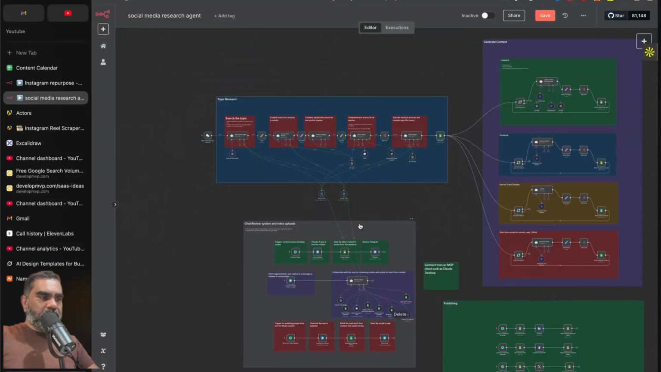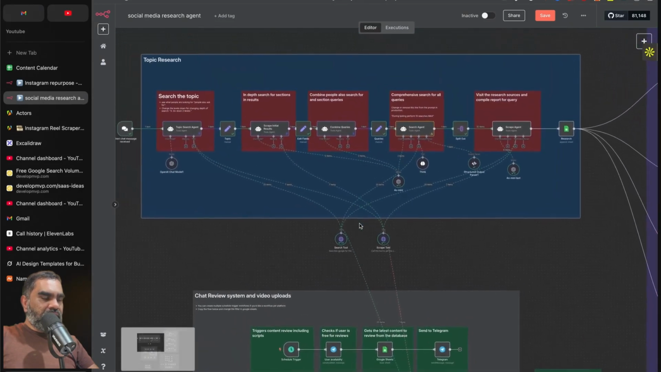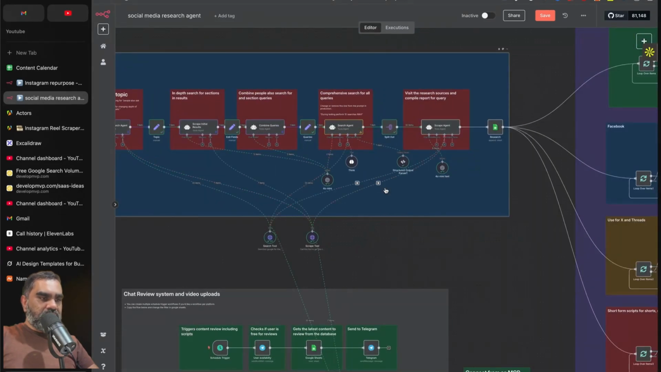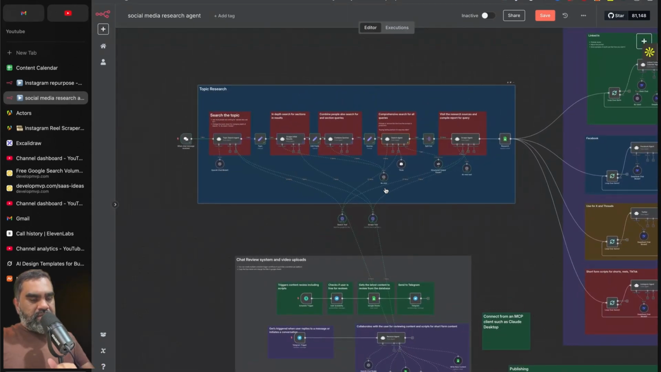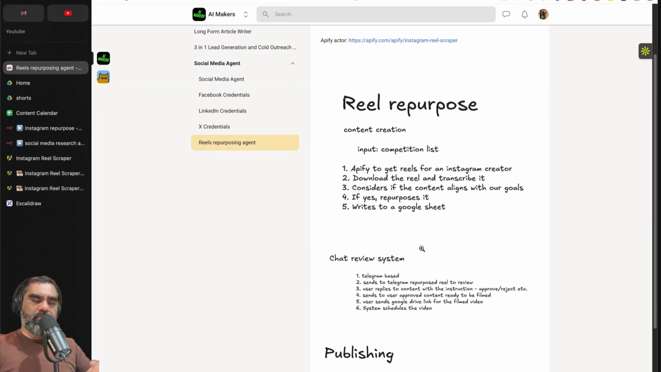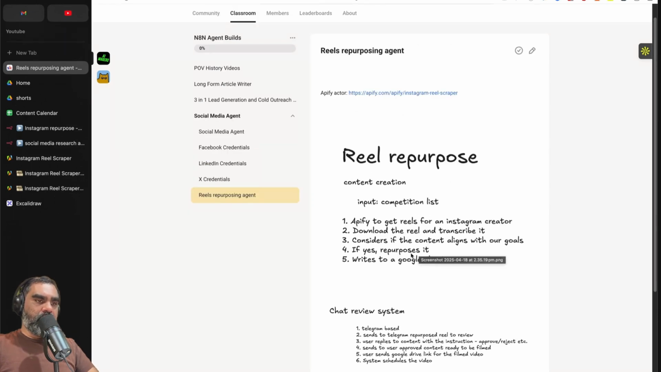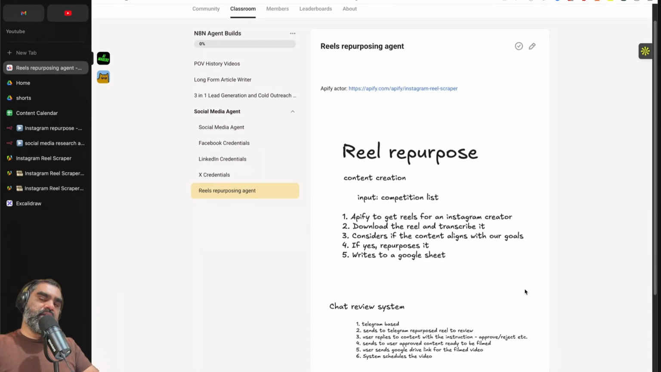So last week we built this social media content factory which researches a specific topic. All you need to do is give a certain query and it researches that topic and publishes to different social media platforms. So this is one more strategy in addition to the research strategy. We repurpose the reels from our favorite creators in the same niche.